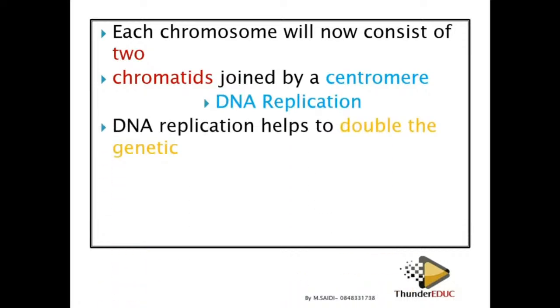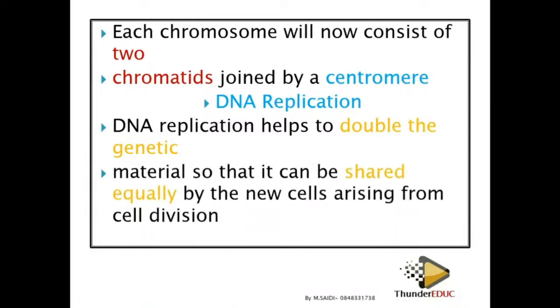What happens in DNA replication? DNA replication helps to double the genetic material, to double the chromosome number. As I said, we don't say it increases the chromosome number; if asked increases from what to what, we need to say that it doubles the chromosome number or genetic material, so that it can be shared equally by the new cells arising from the cell division. The new cells are going to have the chromosomes and other cell organelles equally shared, because each cell must have this content.